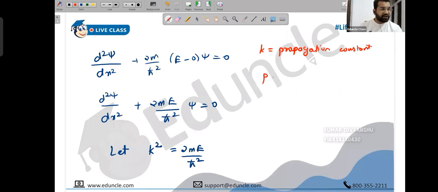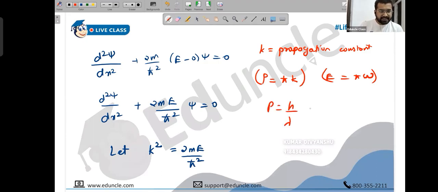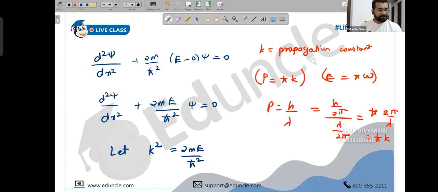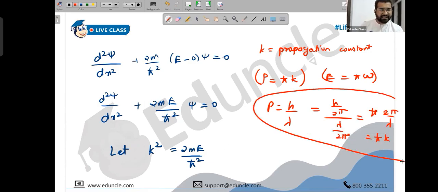Do you remember we had learned while learning group velocity and phase velocity that momentum was h-bar K and energy was h-bar omega? We had learned this. If you don't recall, you remember momentum is h by lambda. You just have to multiply and divide by 2 pi. So this becomes h upon 2 pi and this becomes lambda upon 2 pi. H upon 2 pi is h-bar. Then you have 2 pi by lambda, and 2 pi by lambda is K. So P is h-bar K. You don't have to write this again and again, but since I've written this, I'll keep it. Directly remember P is h-bar K first of all.